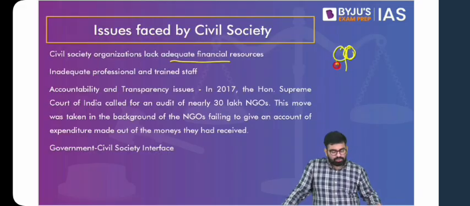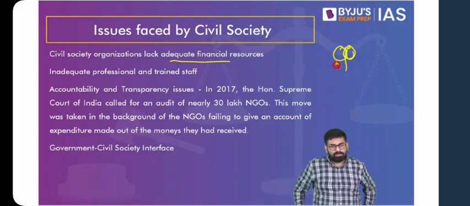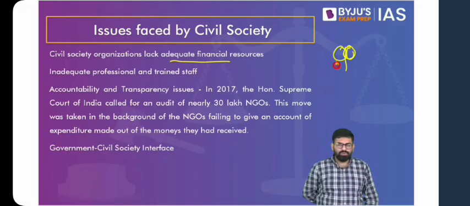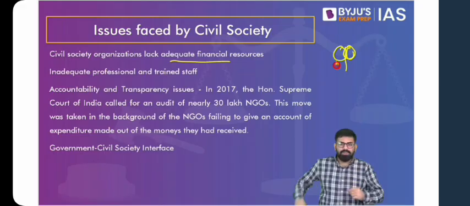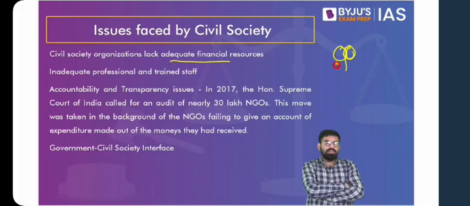Now, you have looked at the issues. What can be the solutions? Just think about solutions. Ultimately, we'll look at the solutions when we talk about specific civil societies, because right now general arguments would not help. If there is a question, they'll ask about specific things. But still, think about financial resources. The funding can come from private players. The funding can come from voluntary individuals. The funding can also come from the government.